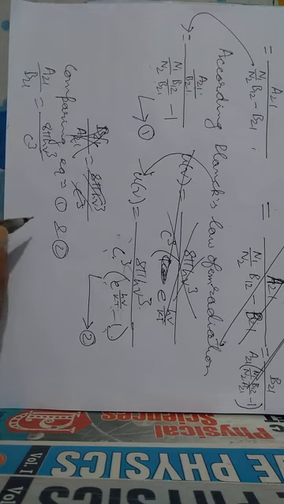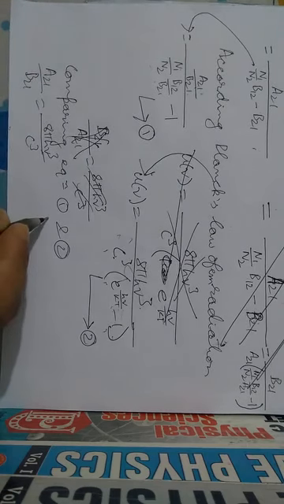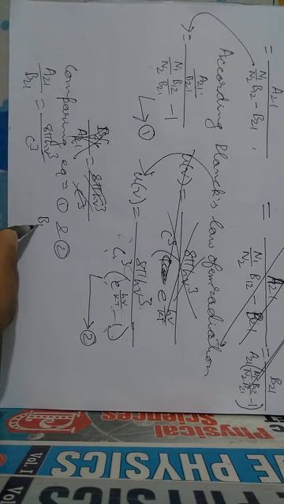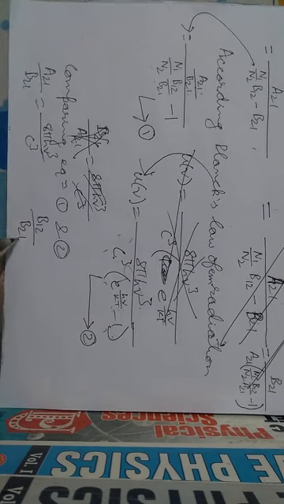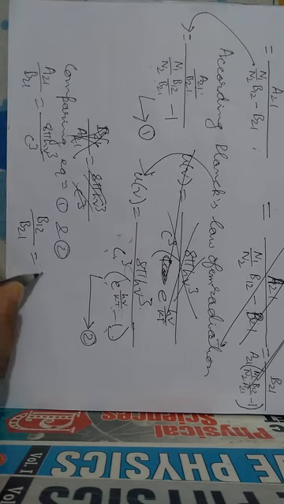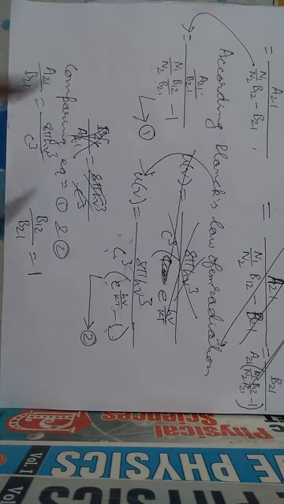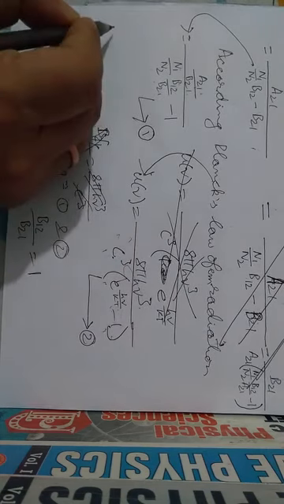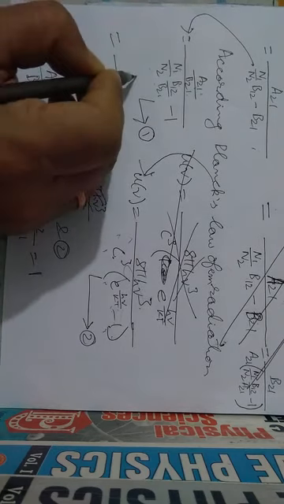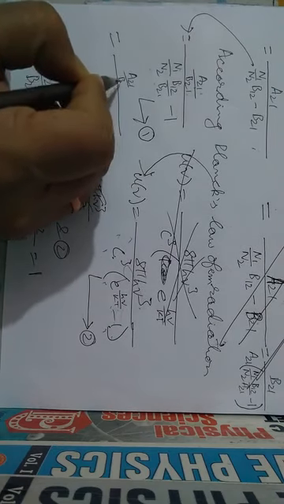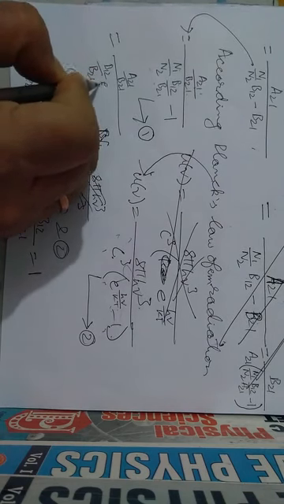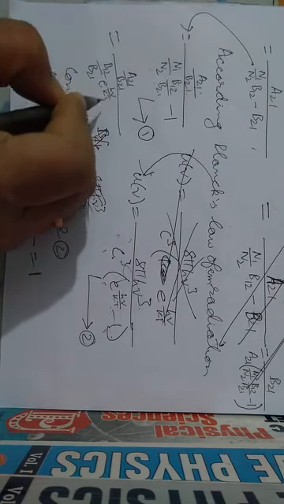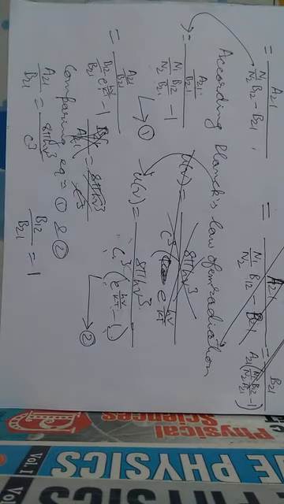And B12 by B21 will be equal to 1, because N1 by N2 is actually e to the power h nu by kt only.